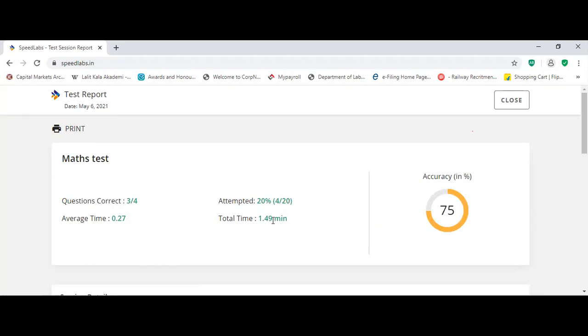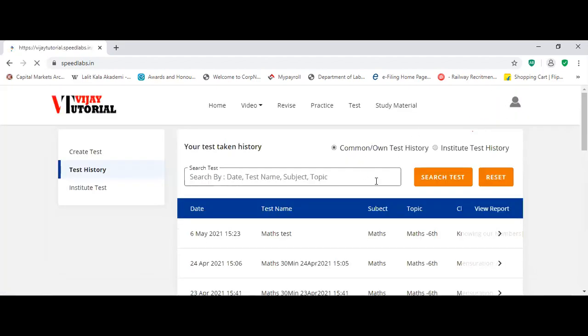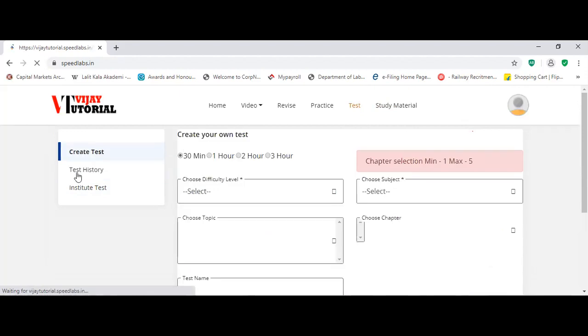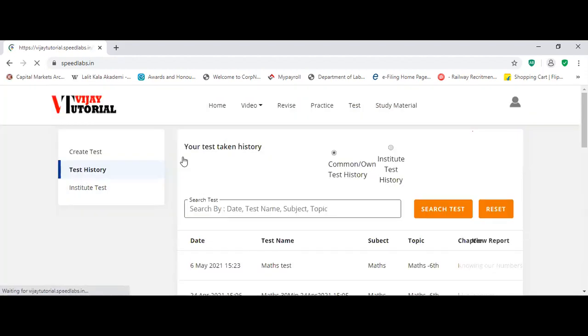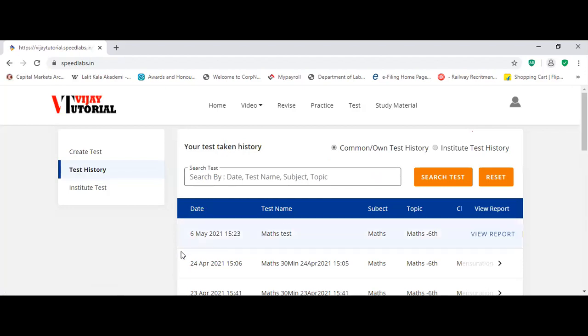Total time taken 1.49 minutes. So like this, you can do your own test of 30 minutes, 1 hour also. You can create your own test. In the test history, you can see your results. In the test only, you can see test history. Test history here, on test and institute test, both are there.